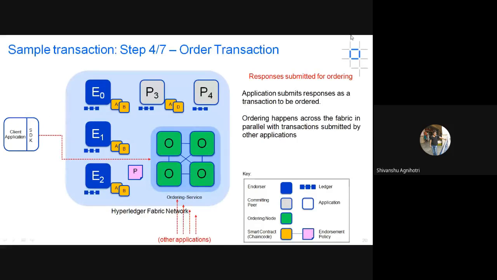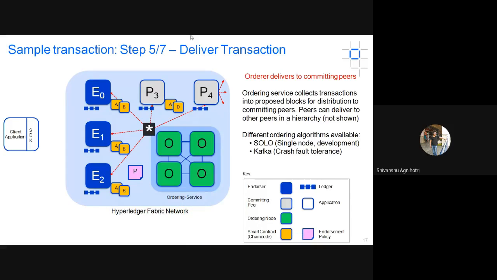So again, as we can see, order transaction. Order transaction means collecting the transactions for ordering purposes, and this orderer will be sending these collected transactions to the committing peers. So first, order transaction means collect all the transactions given by the client-side application, then send them to the committing peers. The orderer delivers to the committing peers, basically sending them for ledger updation. So a peer can deliver to other peers in a hierarchy notion.